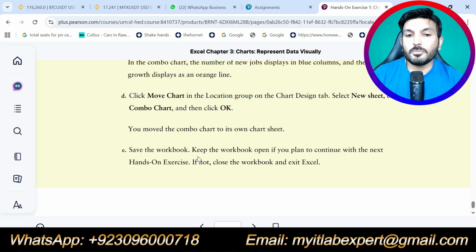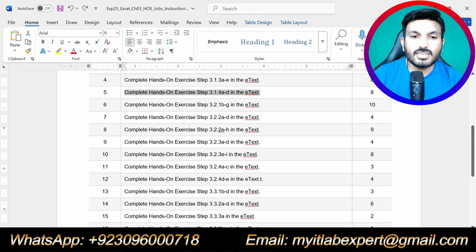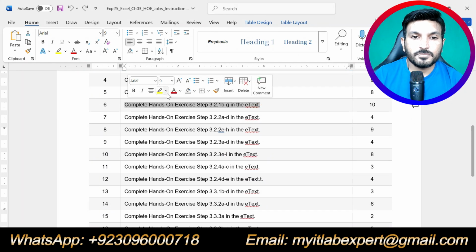Now save the workbook, keep the workbook open if you plan to continue. So we are done with step number 5. So we have completed 5 steps of this assignment so far. We have inserted cluster column, cluster bar, combo chart and pie chart in these 5 steps. So now let's move to the next step, that is step number 6.